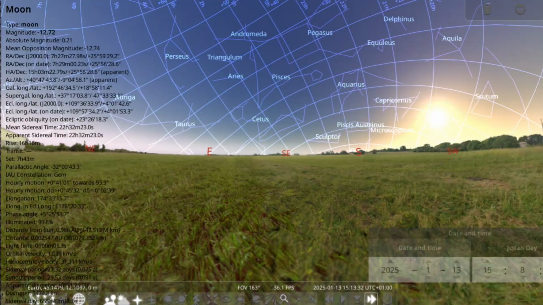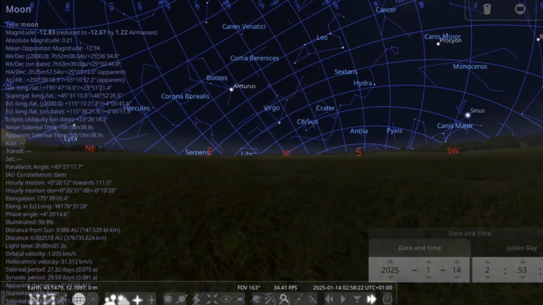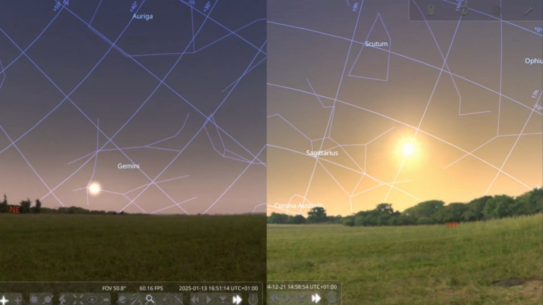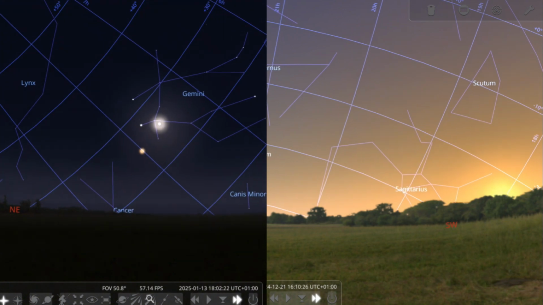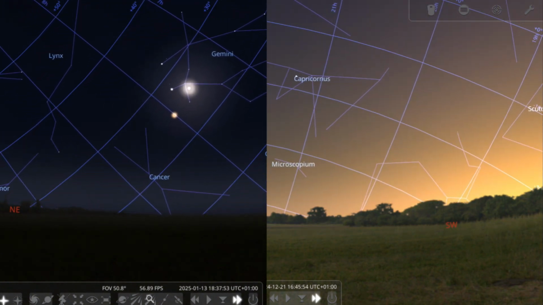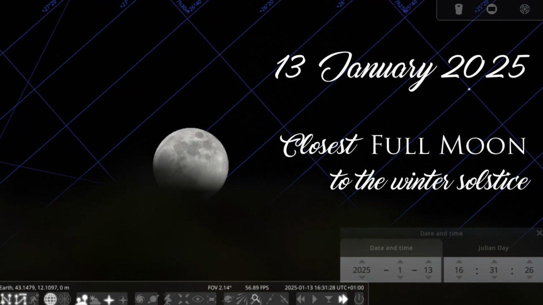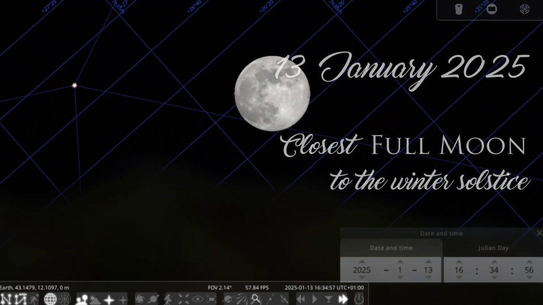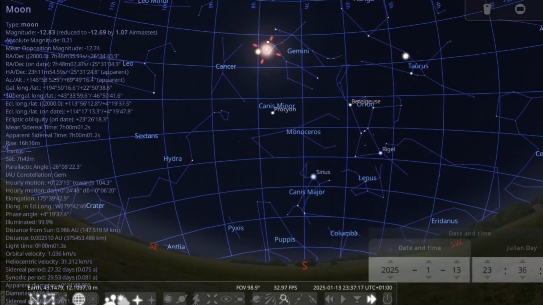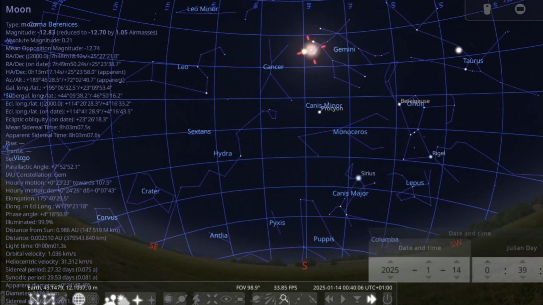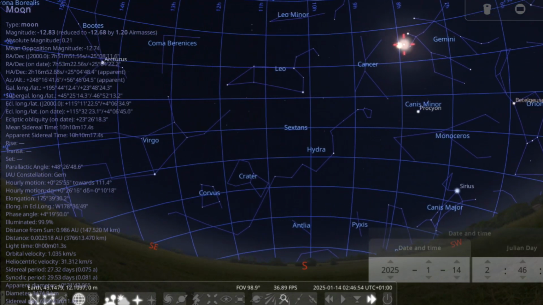Considering that the full moon always rises opposite to the setting sun, we can say that, around the winter solstice, when the sun sets at the south of west, the full moon rises at the north of east. In the year of the lunistice, this full moon is the closest to the major northern lunar standstill. The full moon closest to the winter solstice is also the one that culminates higher in the sky and remains visible for the longest amount of time.